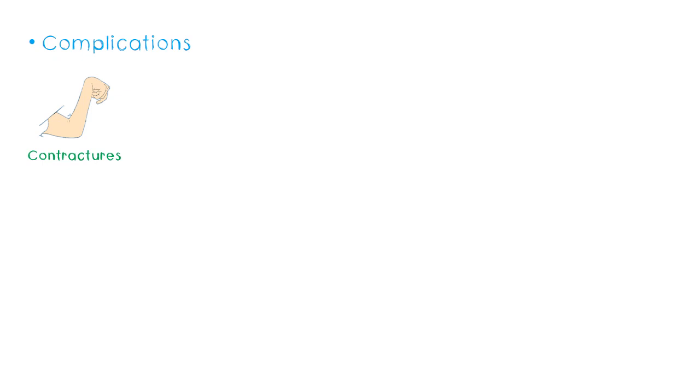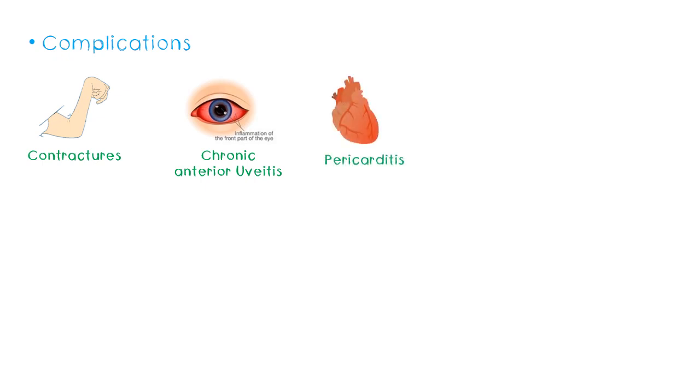So, the joints will be placed in static positions, and there will be difficulty in moving. Also, we discussed that these patients can get chronic anterior uveitis and serositis, which is inflammation of serous membranes. So as you know, serous membranes are located around your heart, the pleura, the peritoneum, and when these get inflamed, we call it serositis.